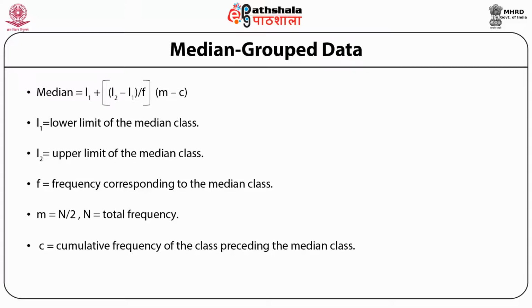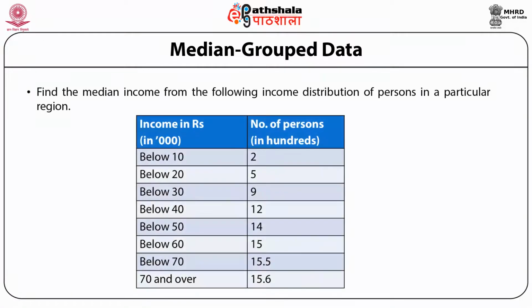So what we have to do if we are using this formula is, first of all, find out the median class. Then we have to find these different values, put them in this formula, and we will get the median value. How exactly do we carry out the calculations?